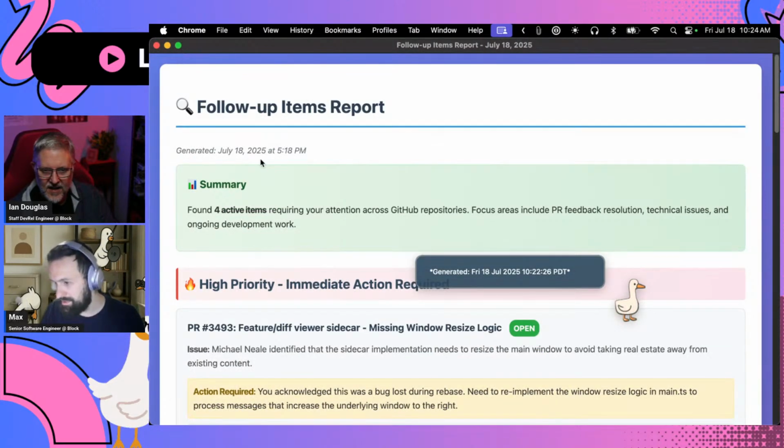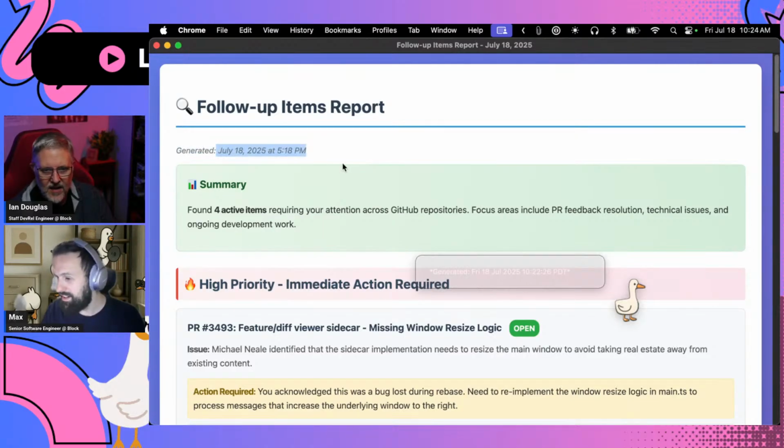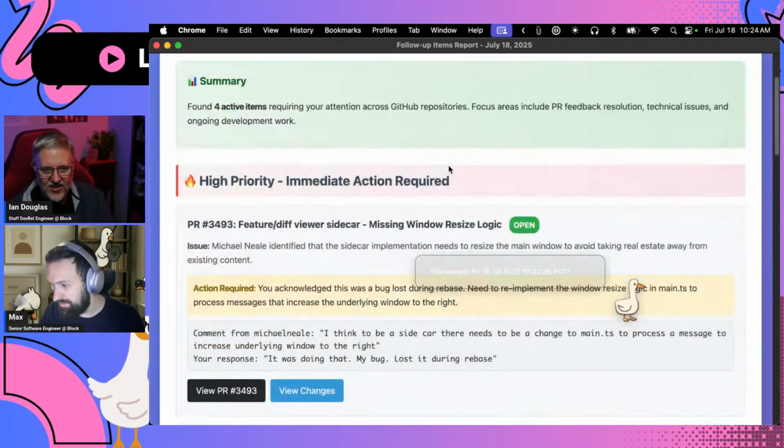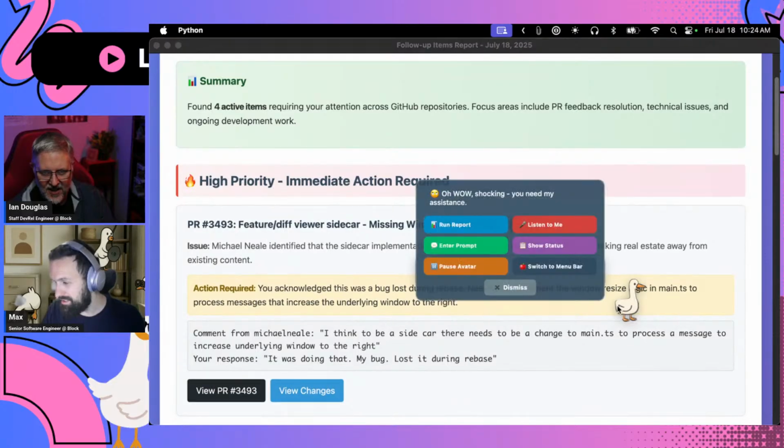So it just popped me a new report. Follow up items. You see, this is what I'm saying. It says it's 5:18 p.m. because it is 5:18 p.m. UTC, and it's not actually 5:18 p.m. And you can see that